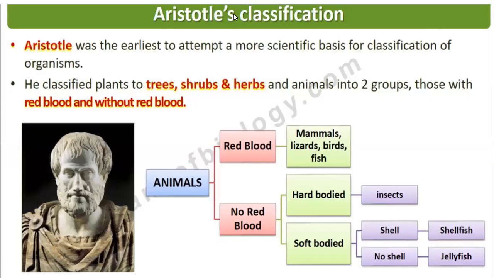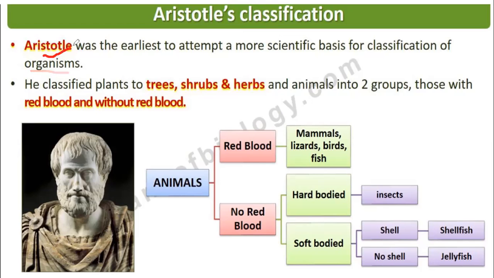So let us see the historical perspective. There was one person, his name was Aristotle. He has given one classification. Aristotle was the earliest to attempt a more scientific basis for classification of organisms.